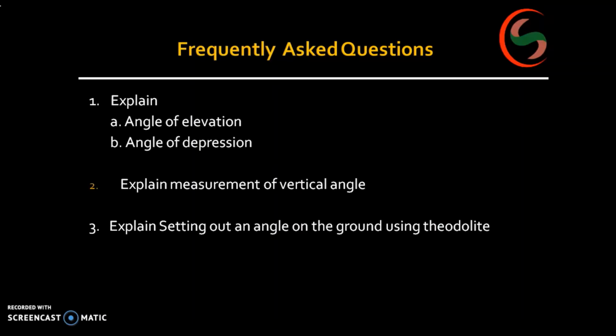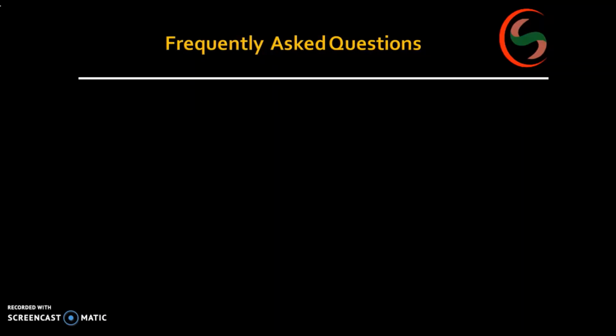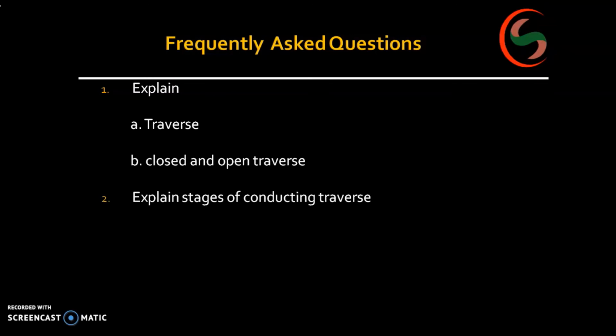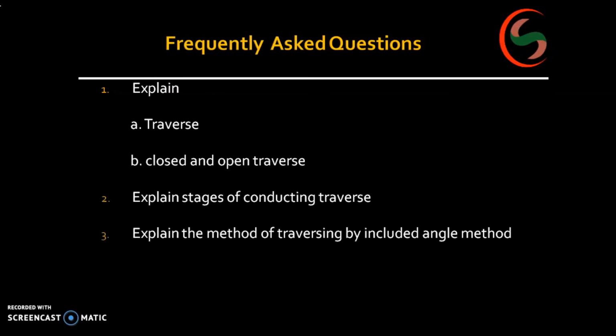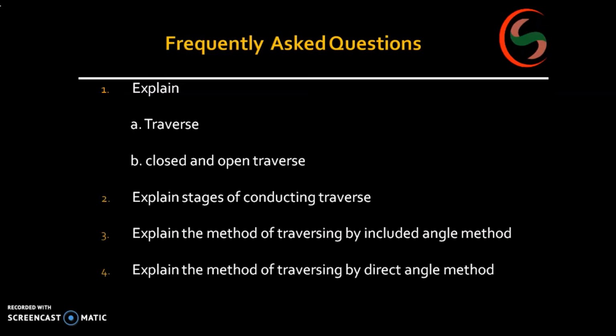And the frequently asked questions may be: explain angle of elevation, angle of depression, explain the measurement of vertical angle, setting out of an angle on the ground using the theodolite, explain traverse. What do you mean by closed traverse and open traverse? Stages in conducting the traverse, methods of traverse by included angle method, by direct angle method. So these are some of the frequently asked questions.